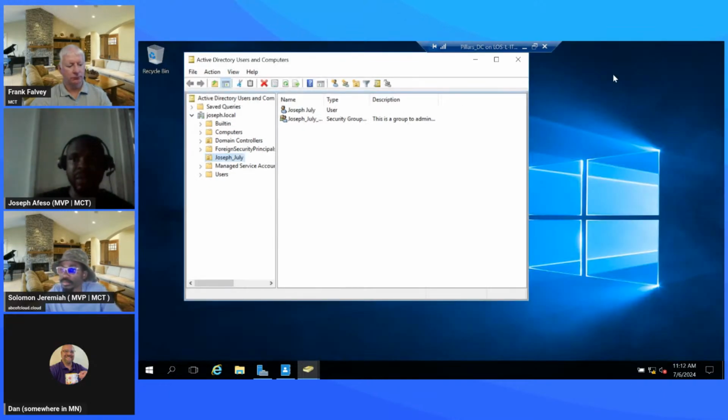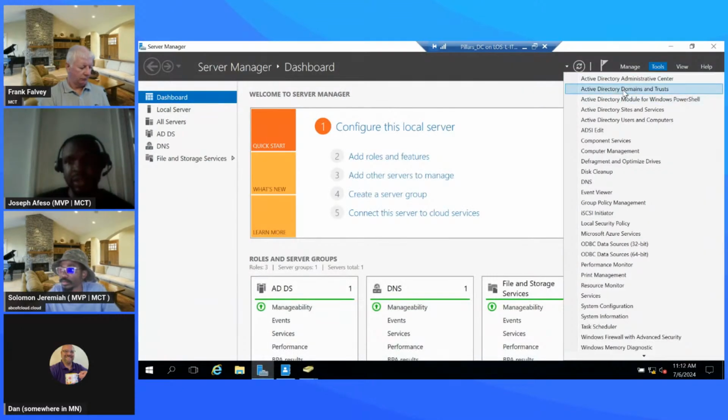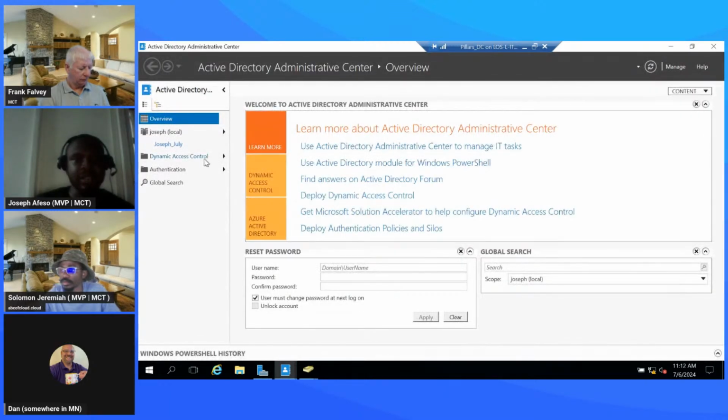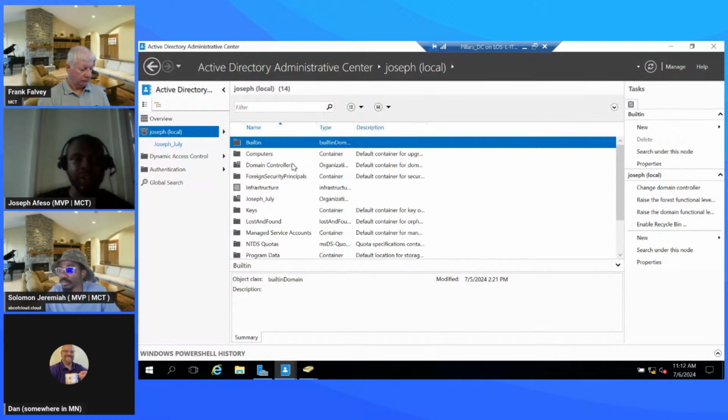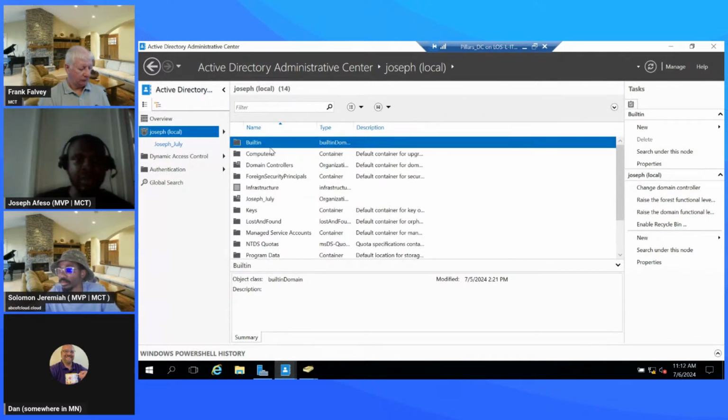So another option would be for us to come to the server manager and come to this Active Directory Administrative Center. If I want to create from here, you would see that I have an expanded way to input the details. If I come here on the local domain, I would see the containers and the OUs.